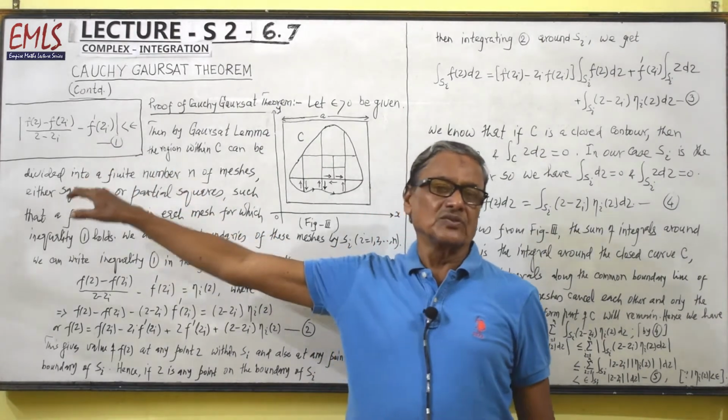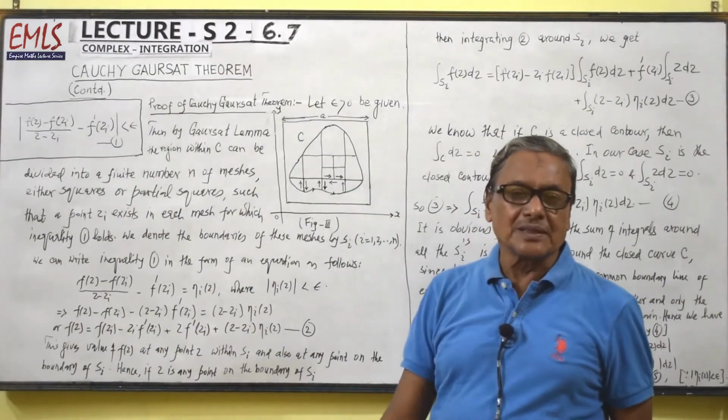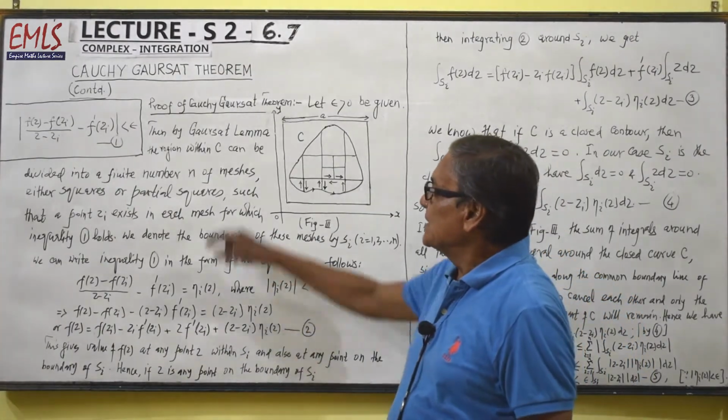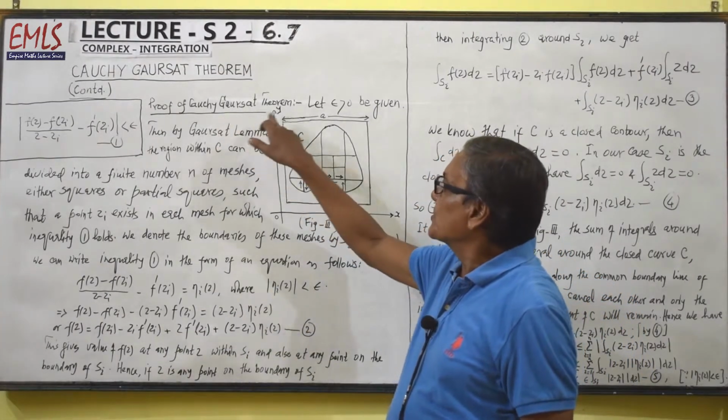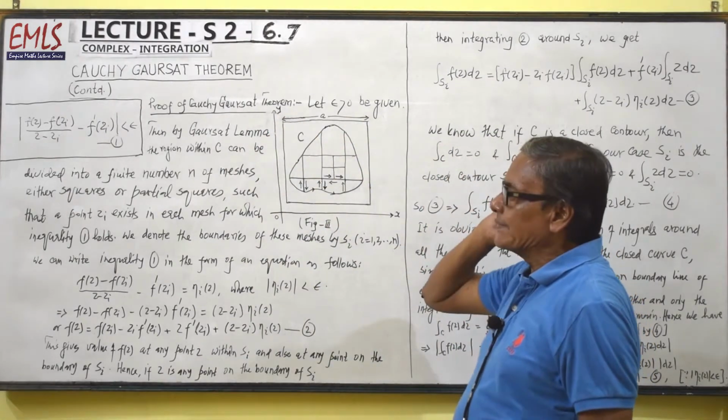This is Goursat lemma. Now we are going to prove the main theorem, Cauchy-Goursat theorem. Proof of Cauchy-Goursat theorem. Let epsilon greater than 0 be given.